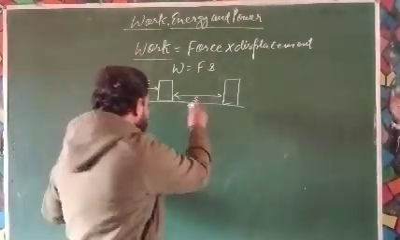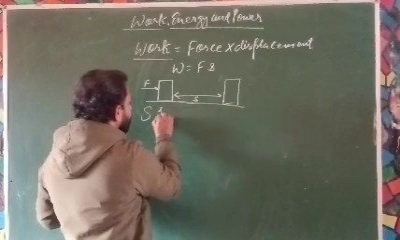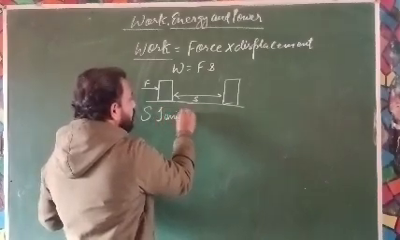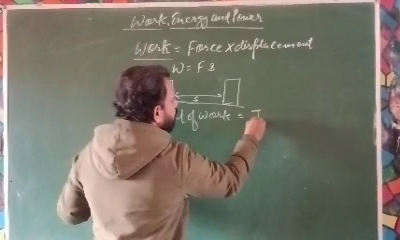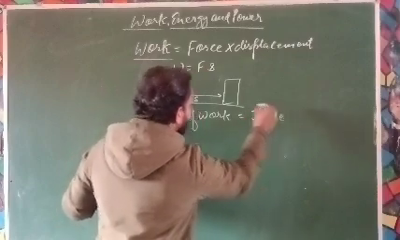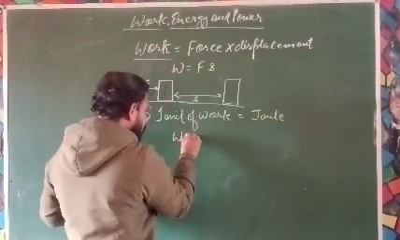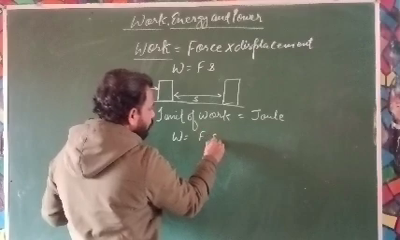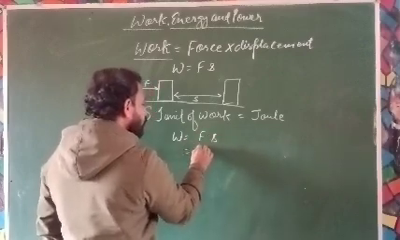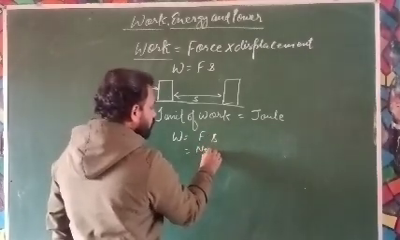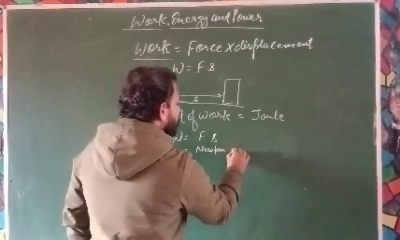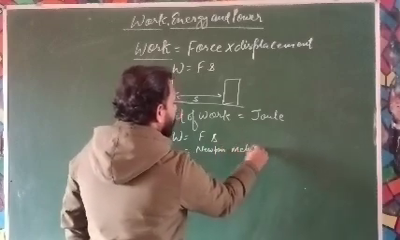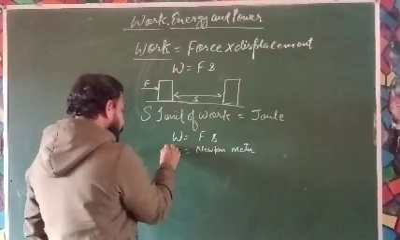Okay, now the SI unit of work. The SI unit of work is joule. Now work is equal to force into displacement. The unit of force is Newton and the unit of displacement is meter. It means 1 joule.